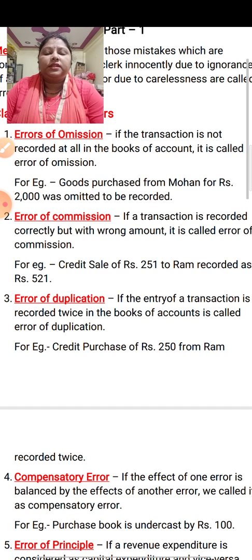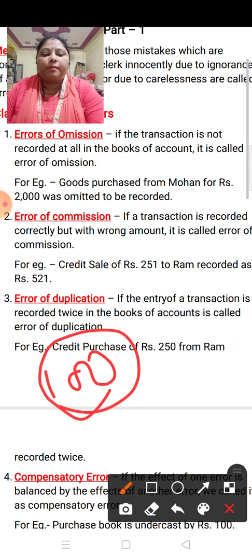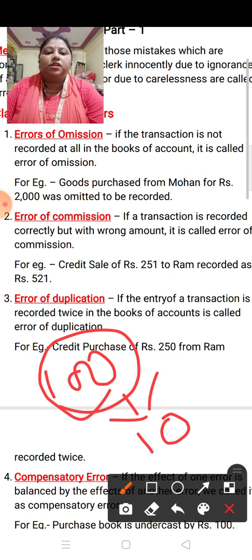Like if goods purchased for rupees 100 are recorded as rupees 10, means in place of the correct amount of 100 you have recorded 10 rupees. So this is the error of commission, the amount mistake.